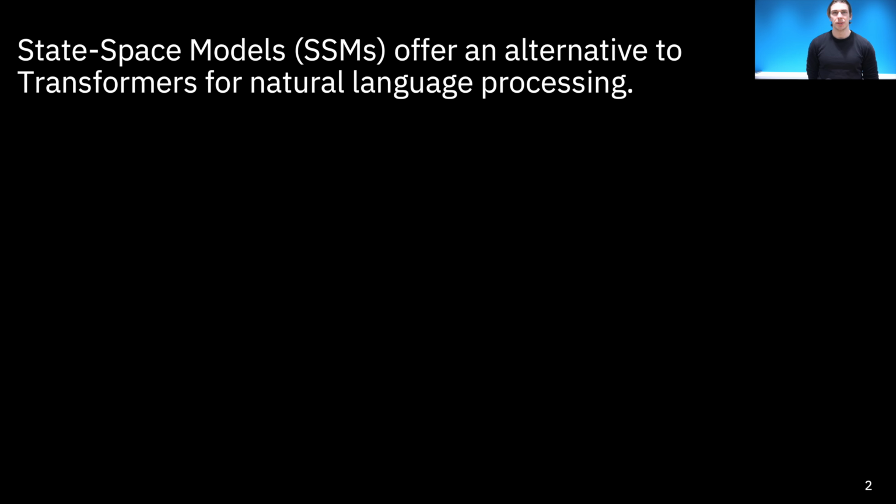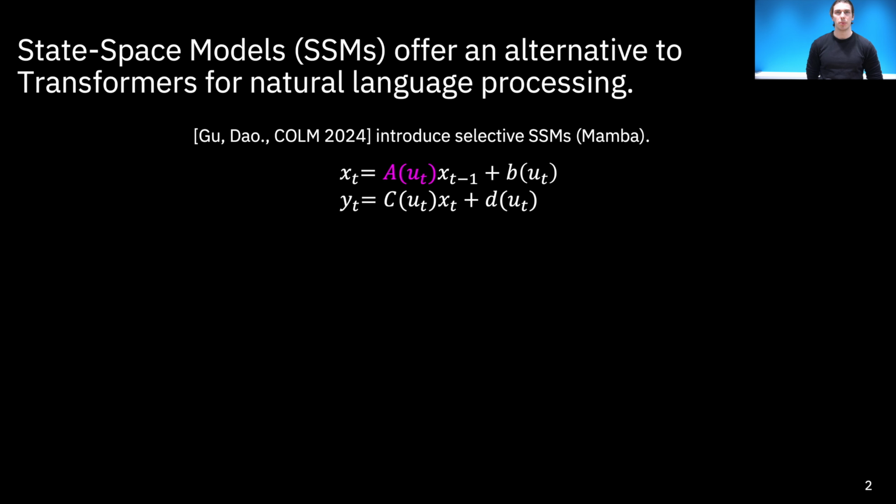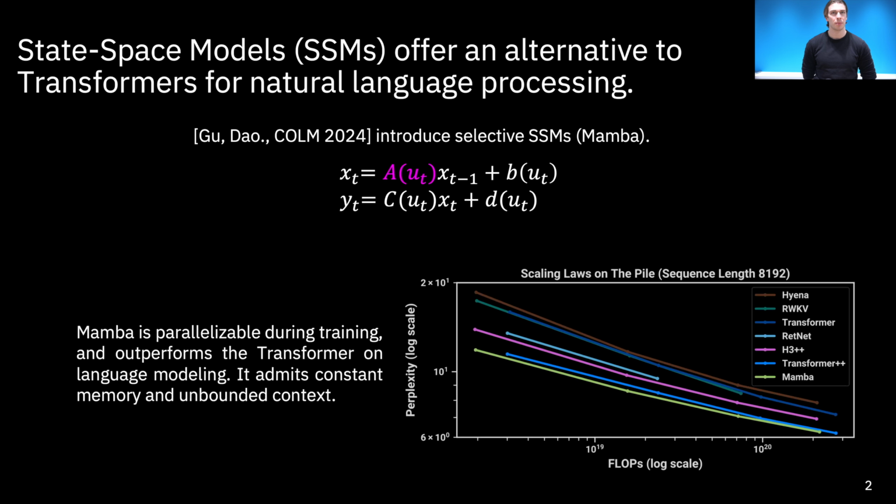So in this work, we are dealing with selective state space models. Introduced in 2024 in the Mamba architecture, selective state space models process sequential data using a linear recurrent system. And in this system, crucially, the transition matrix A is a function of the input. Such models have become an attractive alternative to the transformer due to their high performance and constant memory and time